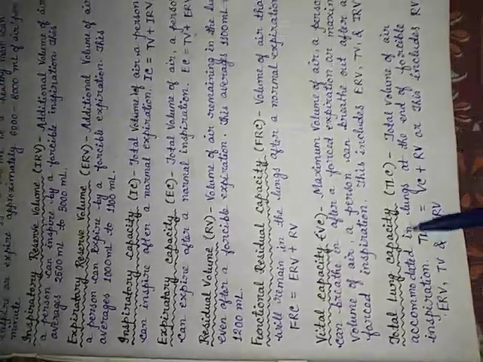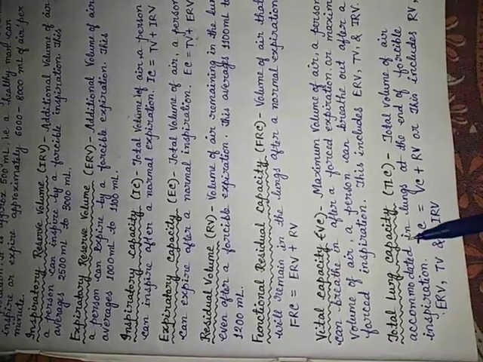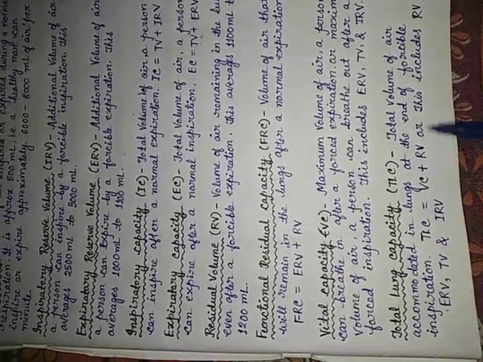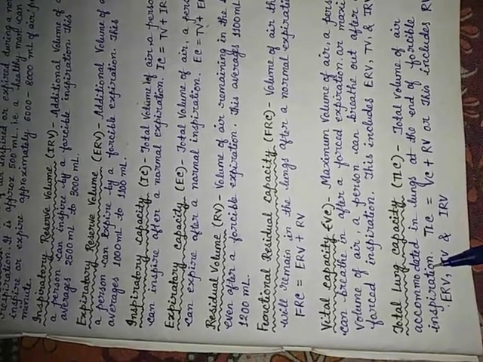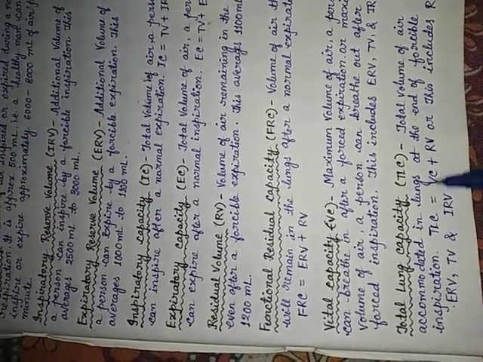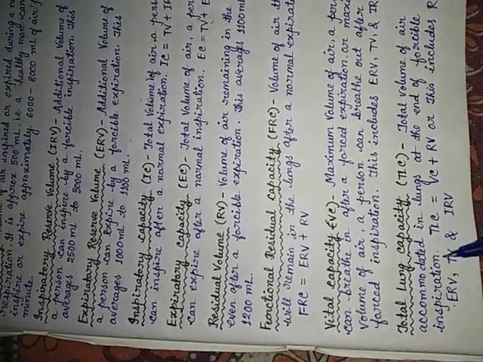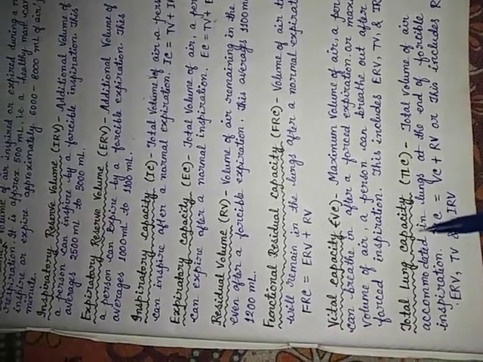And total lung capacity means the total volume of air that is accommodated in the lungs at the end of forceful inspiration. This is the total lung capacity.